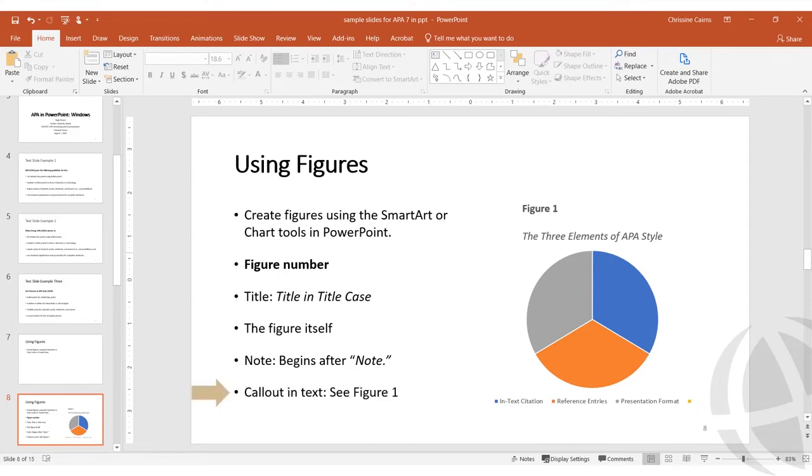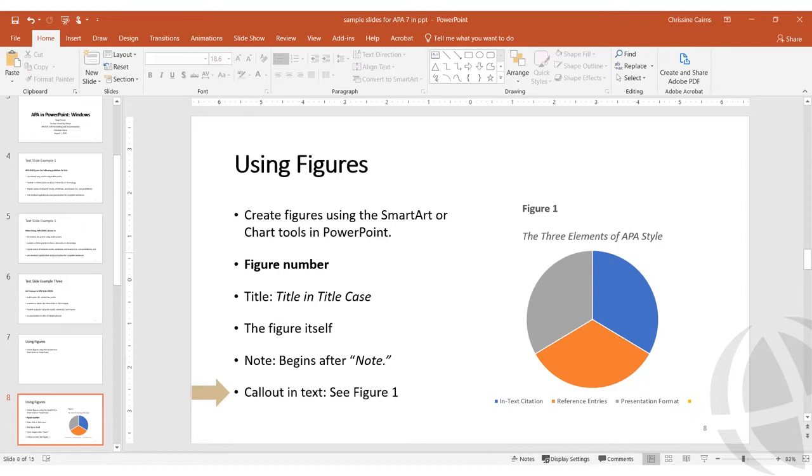Another APA style guideline is to use a callout in the text that points the viewer to the figure, but this may not be needed on a PowerPoint slide that is featuring the figure. If the guidelines for a paper seem not to make sense for a PowerPoint, then use your best judgment. Finally, for figures that need explanation, a note goes below the figure. This PowerPoint pie chart already provides a key for the colors, but we can put this key in APA style for the sake of an example.